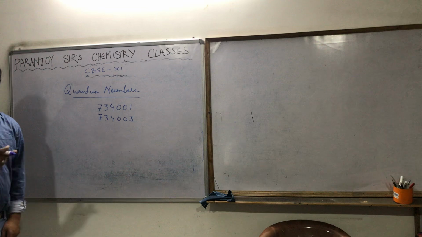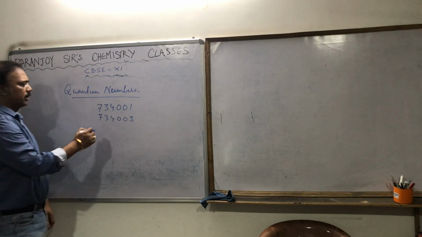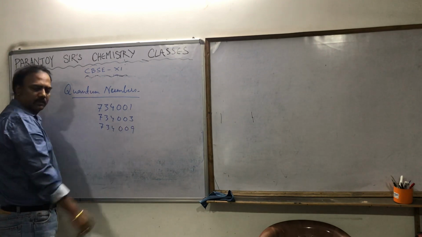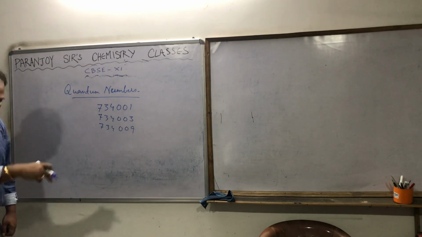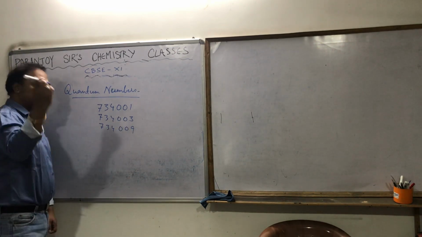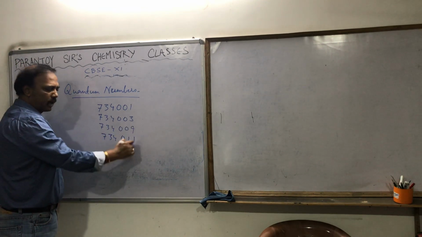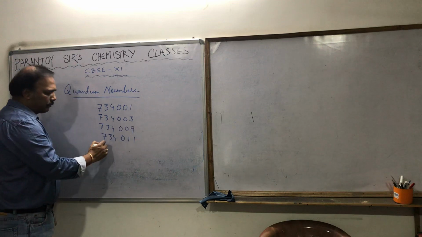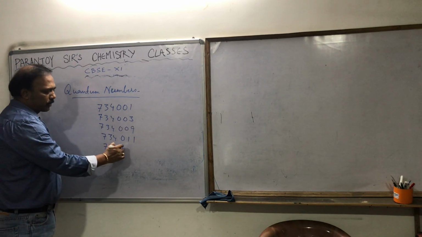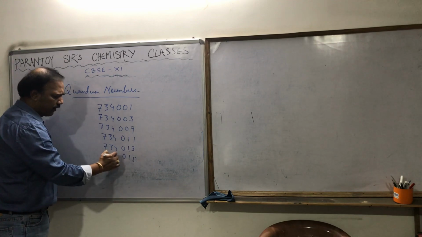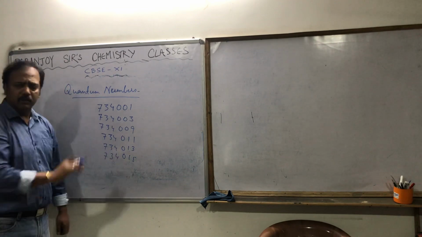In and around our school, GD Goenka school, the PIN number is 734009. In Shiv Mandir area it's 734011. In my place it is 734013. In Bagdogra maybe 015, I forgot it, but anyway.